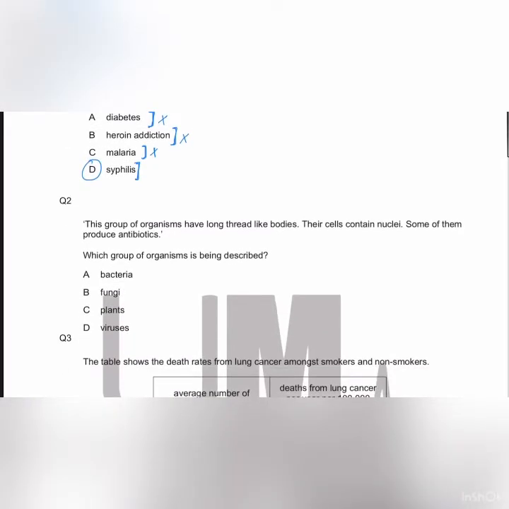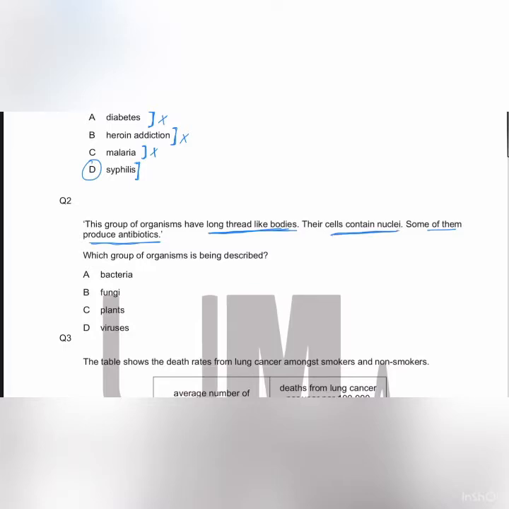This group of organisms have long thread-like bodies. Their cells contain nuclei. Some of them produce antibiotics. So you should know that these are the group of organisms which have long thread-like bodies, which means that these organisms contain hyphae. Hyphae are thread-like structures, and hyphae are found in the fungi. So these organisms are most likely to be multicellular fungi.